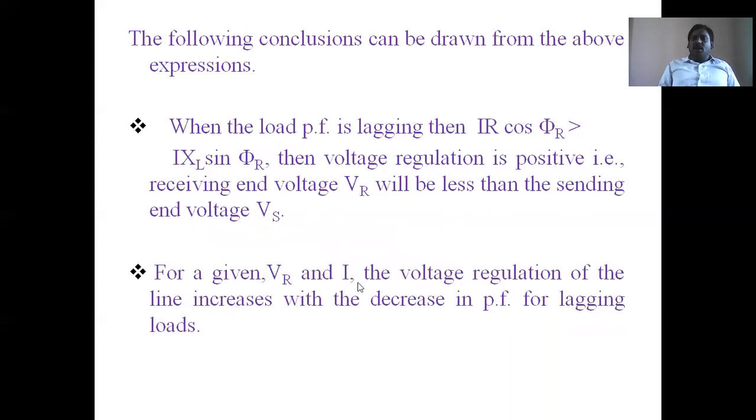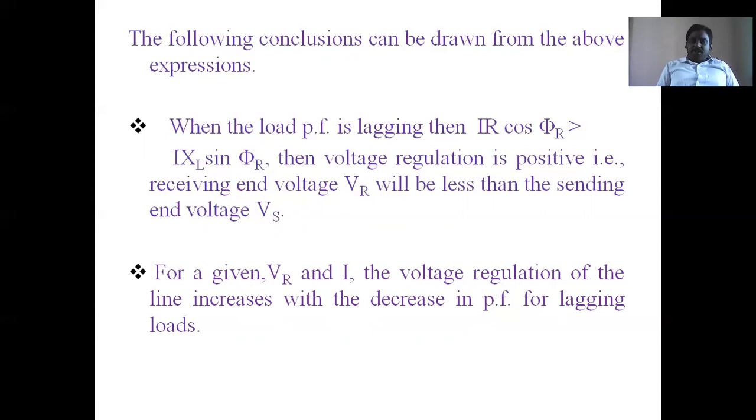And for a given Vr and I, the voltage regulation of the line increases. Given Vr and I means the sending end or receiving end current, the current through the transmission line. The voltage regulation of the line increases with the decrease in power factor for lagging loads. That means when the lagging power factor decreases, regulation increases.